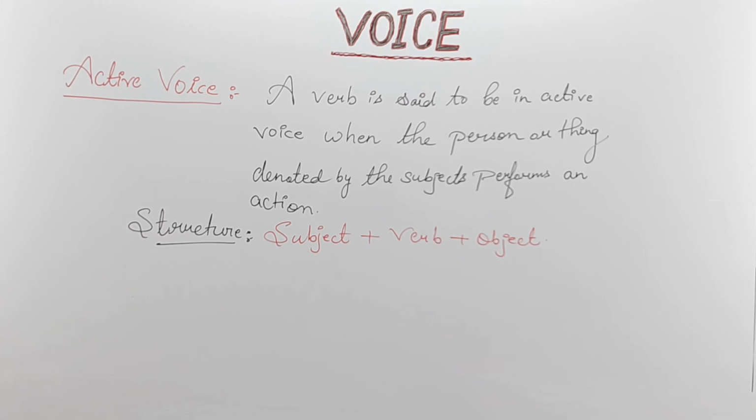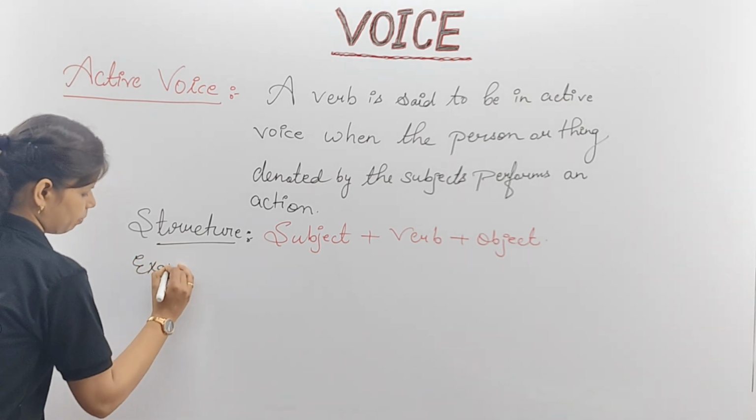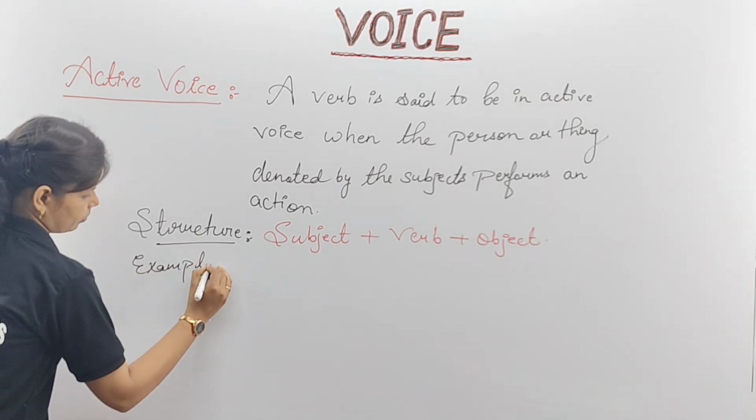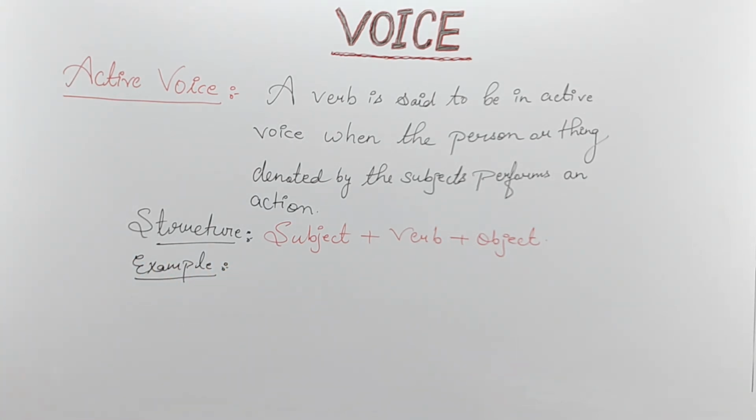An example we are going to give you for this structure you have marked. Example. Please note it down fast.